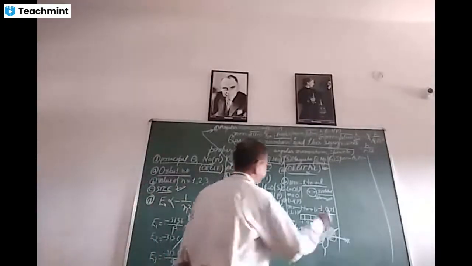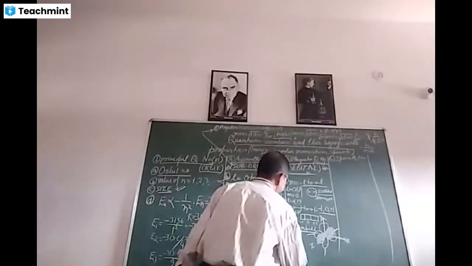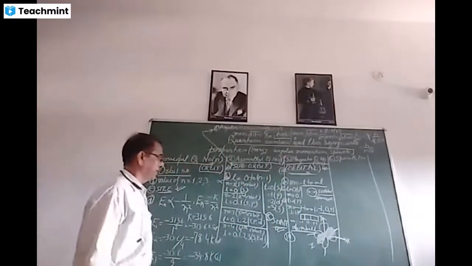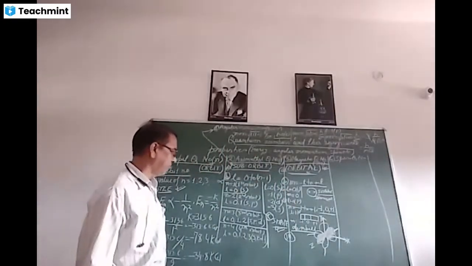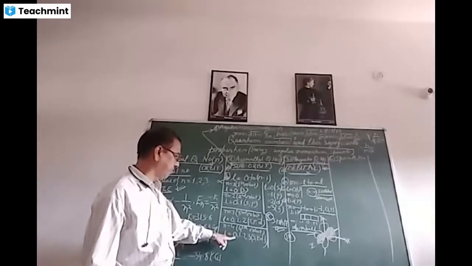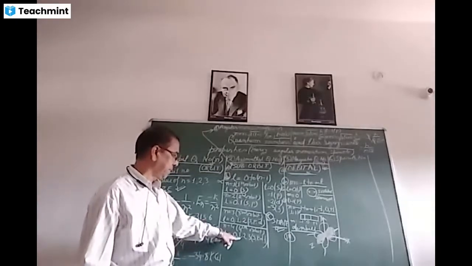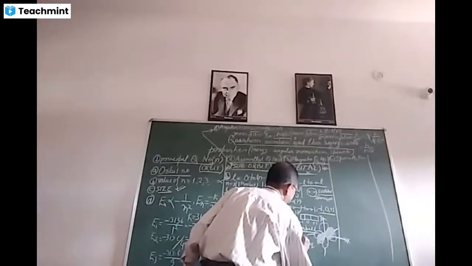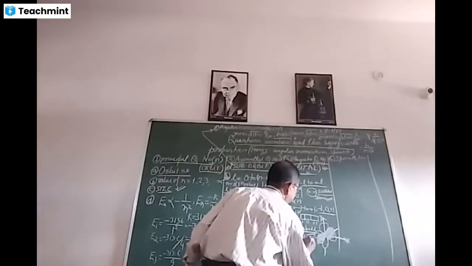Similarly, the d orbitals. For d orbital, what we find here is, this is for s, this is for p, this is for d. The value of L is 2. This is for d orbital.